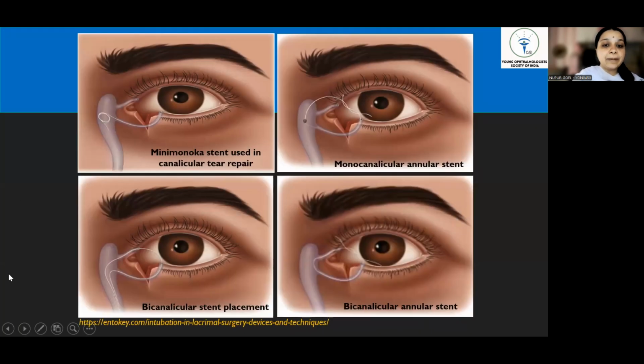When you're repairing the canaliculus, for good apposition it is always good to place a stent inside. The various stents that can be used include the mini Monoka stent, a single stent through the canaliculus, which is the most commonly used. One can also use a monocanalicular annular stent. When you have a bicanalicular injury, that means your upper and lower canaliculi are both involved, a bicanalicular stent can be placed separately, or a bicanalicular annular stent can be placed.